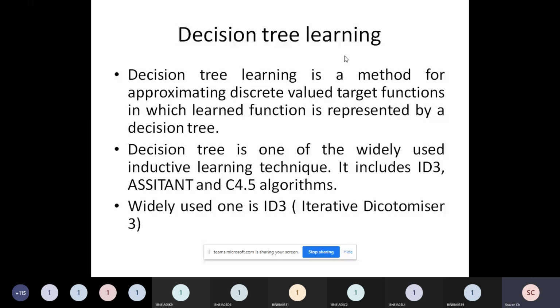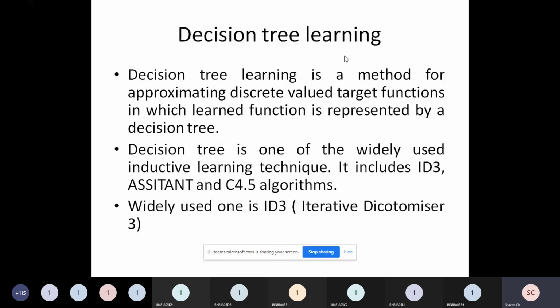For the remaining records, I don't know the outcome, whether he will go for a water sport or not. But by looking at the remaining parameters, my hypothesis should accurately predict whether my friend will go for a water sport or not. That is called inductive learning. You learn by looking at sample training data, you construct a hypothesis, and that hypothesis is expected to work on the remaining data items which you have not seen.